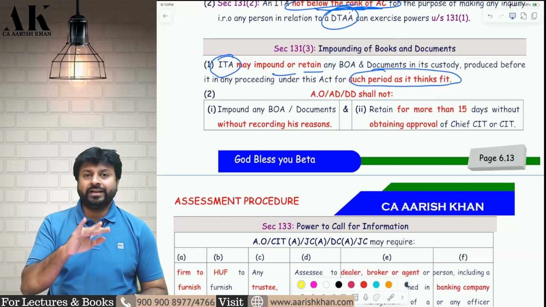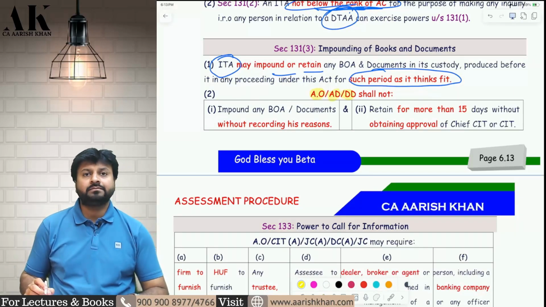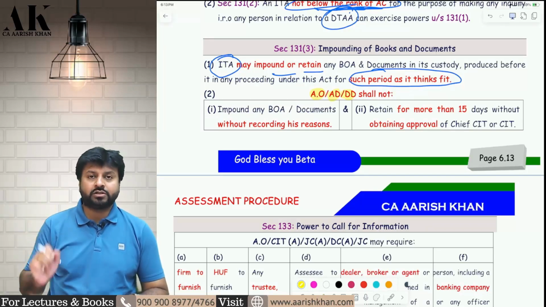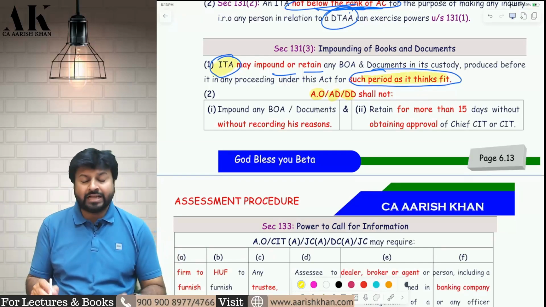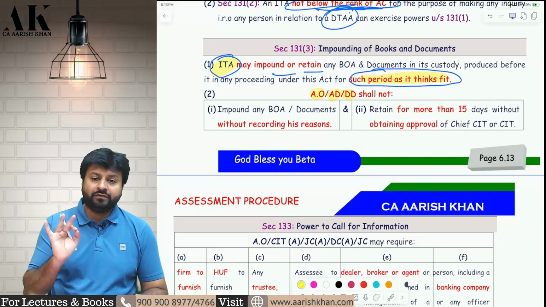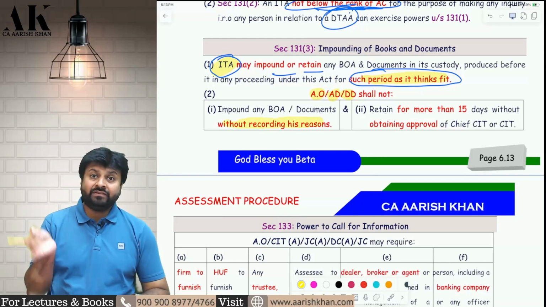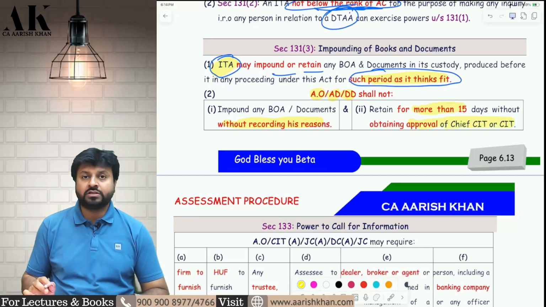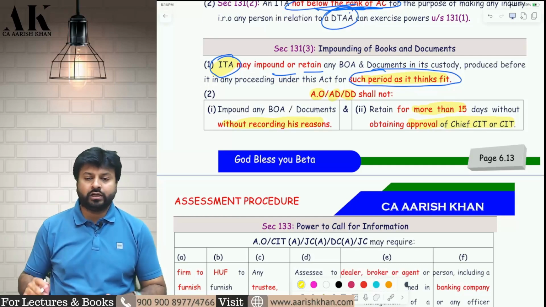But for certain lower authorities, there is a restriction. If the authority is an assessing officer or additional director, deputy director, then in that case the authority has to fulfill some conditions. By default, the income tax authority may impound the books of accounts for as many days as they think fit. But for the assessing officer and certain other small authorities, they have to fulfill two conditions. They cannot impound the books of accounts without recording the reasons. And if they want to impound the books of accounts for more than 15 days, then they have to take the approval of the Chief Commissioner and Commissioner. Otherwise, they cannot impound the books of accounts. It is not possible for these small authorities.